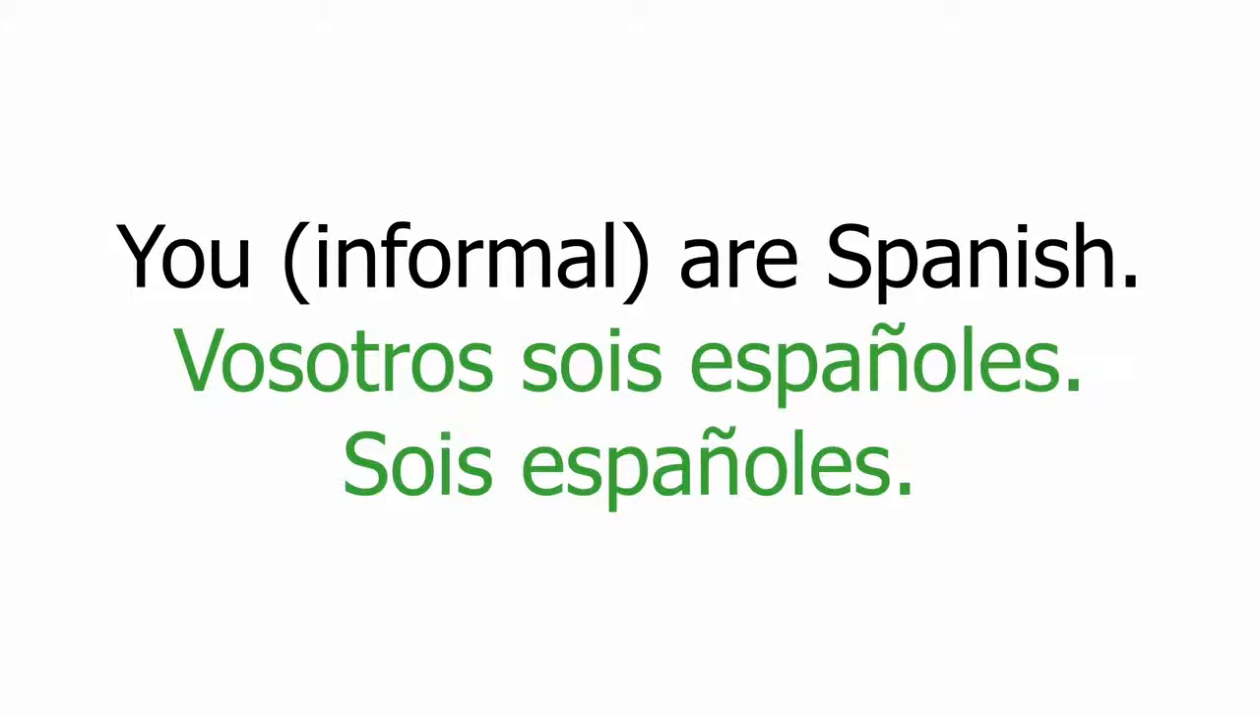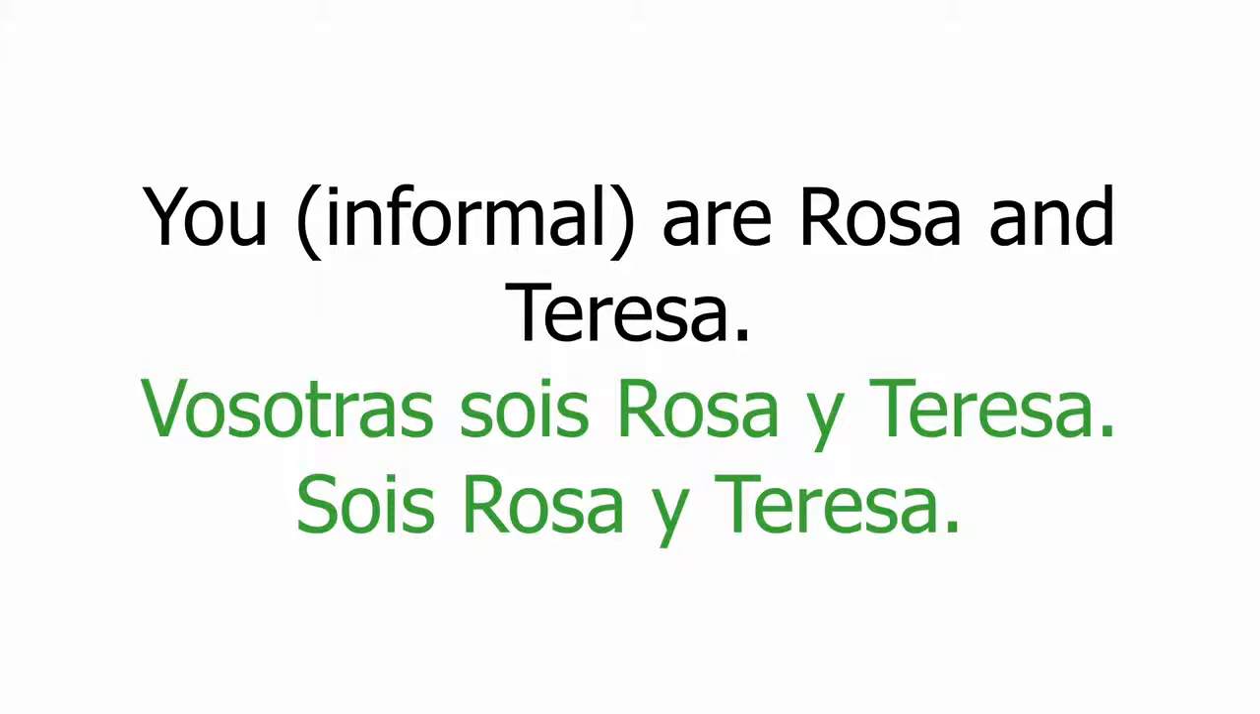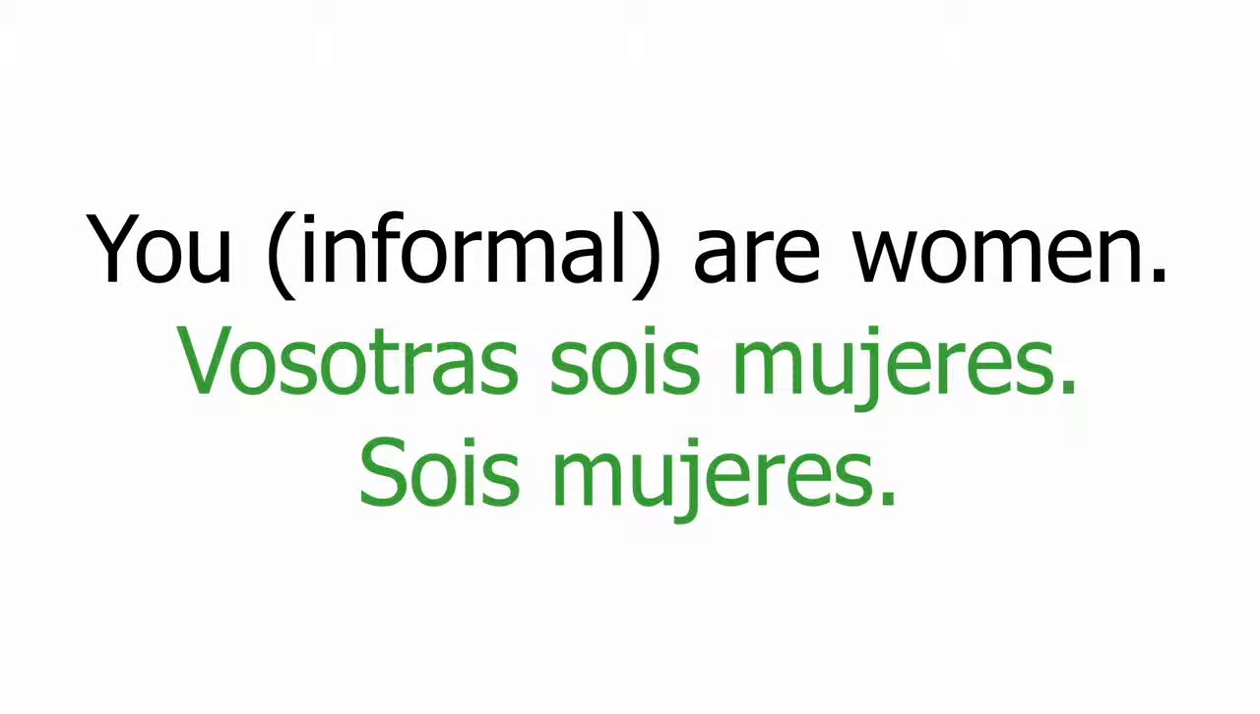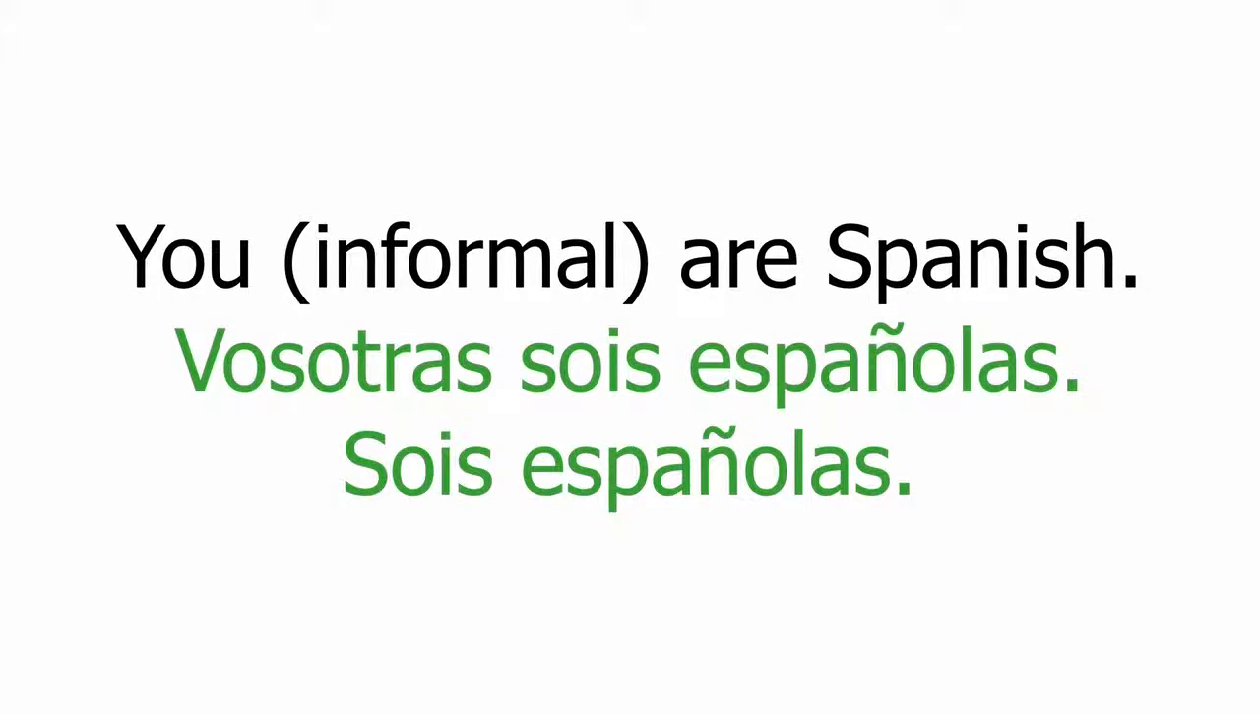Also remember that if you are talking to women, the elements of the sentence have to be feminine. Let's see an example. You are Rosa and Teresa. Vosotras sois Rosa y Teresa. Sois Rosa y Teresa. You are women. Vosotras sois mujeres. Sois mujeres. You are Spanish. Vosotras sois españolas. Sois españolas. Finally, let's see an example where the people we're talking to is a mixed group of males and females.